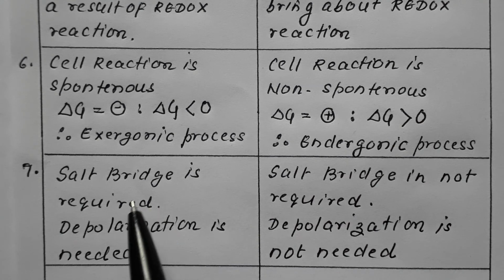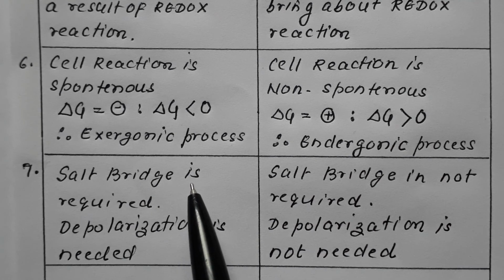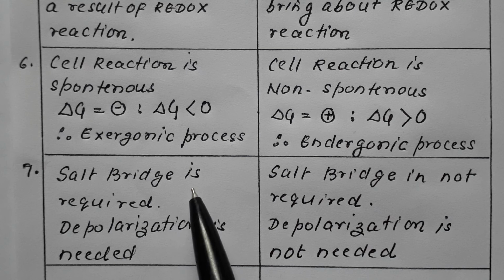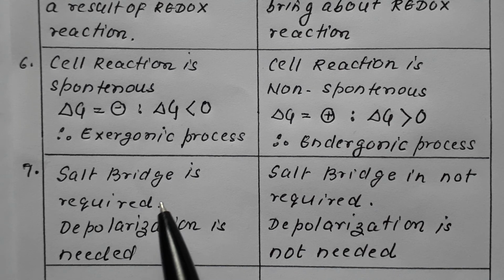Now remember, in case of voltaic cell, salt bridge is required, which causes depolarization. In voltaic cell, the accumulation of charges takes place which needs to be depolarized.